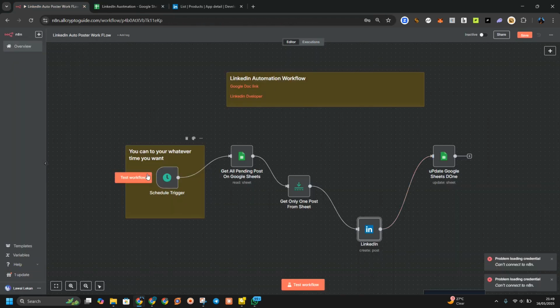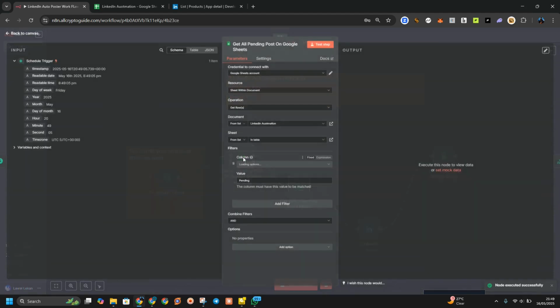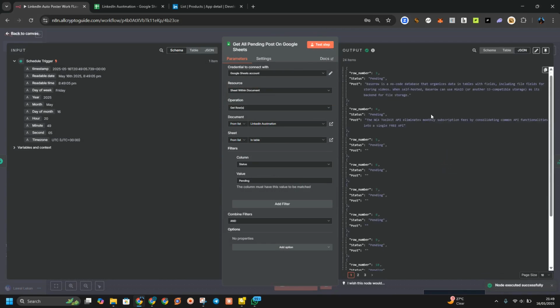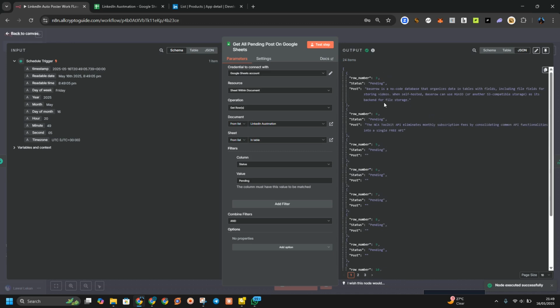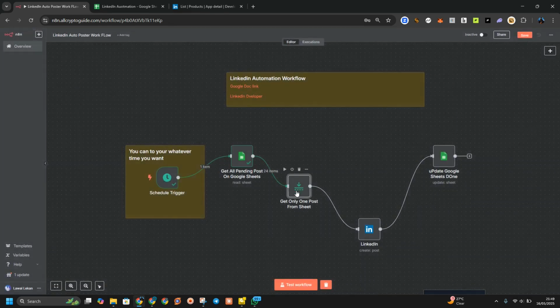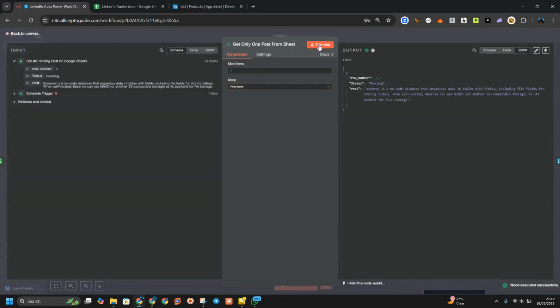Okay, now let us activate this workflow. So I'm going to activate it one by one. So we set the post trigger. After setting the post trigger, we are going to get this content. As you can see, status pending. So get the content. It's going to get all posts that are pending. Now we have the posts that have the post here. Okay, so after we get the post, we are going to set and get only one post, like I said.